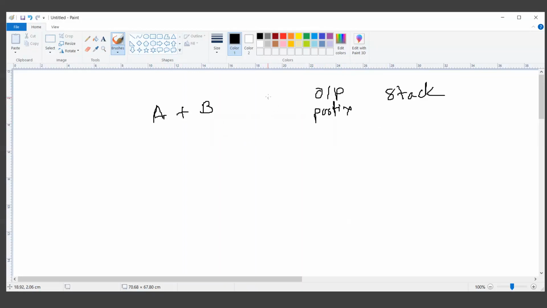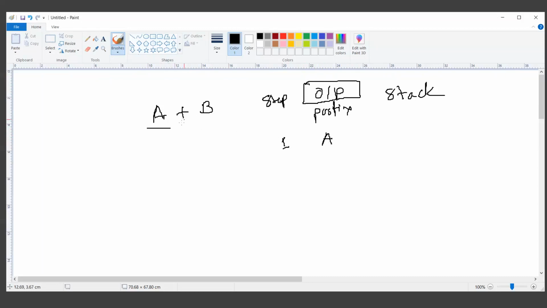Okay, and let's say the step. So let's say step number one. So step number one, we start scanning. So we will read the first character in the expression. Right now we have A, which is the operand. So we'll directly put it in the postfix expression. So I'll write A here in my postfix or the output screen here. So let's treat it as an output screen. So I'll write this operand directly on my output screen. As soon as I find the operand, I'll directly write it on the output screen.